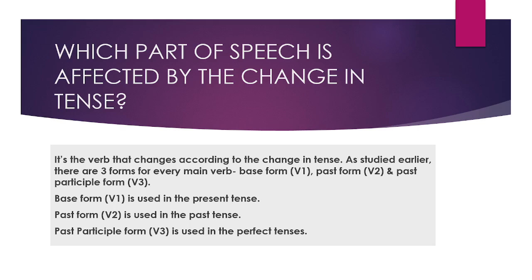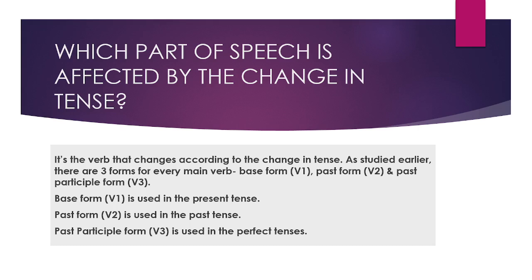Some particular word gives you the hint. Some particular word or some particular change in the word helps you to find out the difference. What is that word? Verb. It is a verb. So it is the verb that changes according to the change in tense.